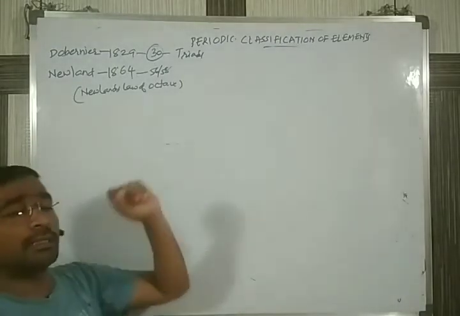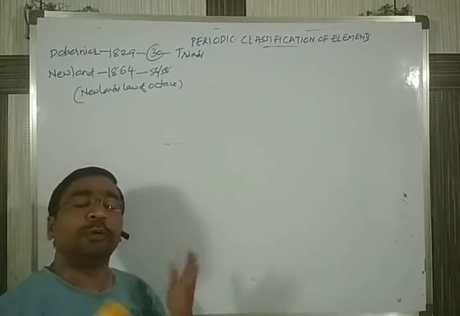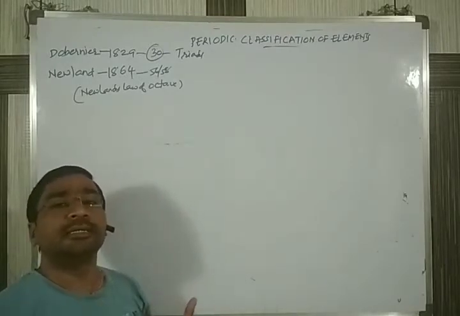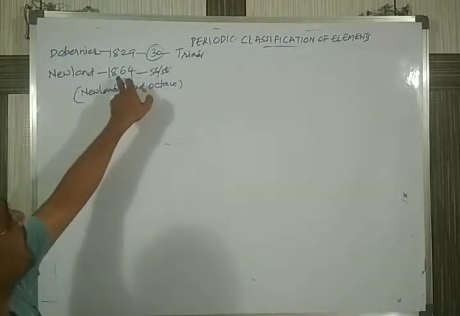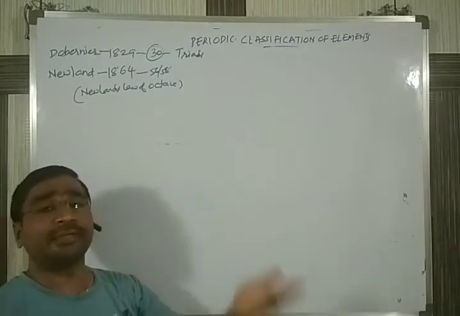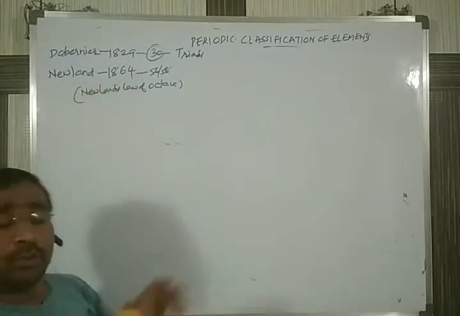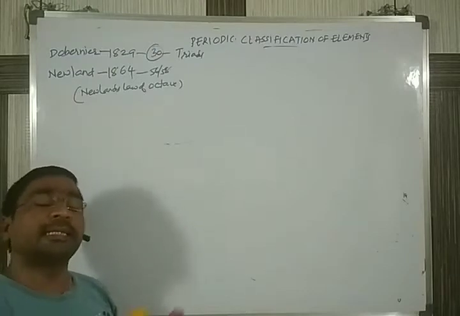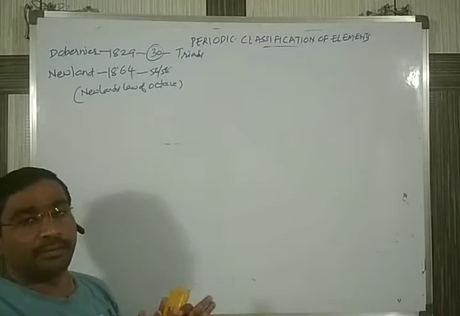But the drawback of Newlands' table is that there is no provision for new elements to be discovered. After 1864, new elements were discovered, and there was no provision in the Newlands table to arrange them. So the scientists again started thinking about how to arrange the newly discovered elements.